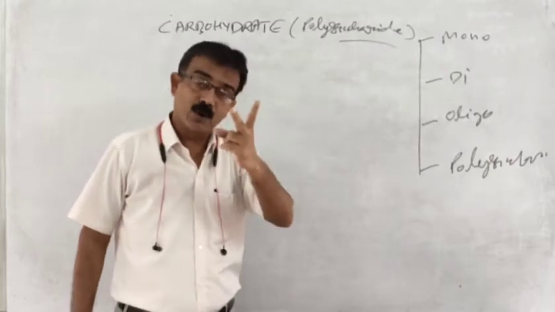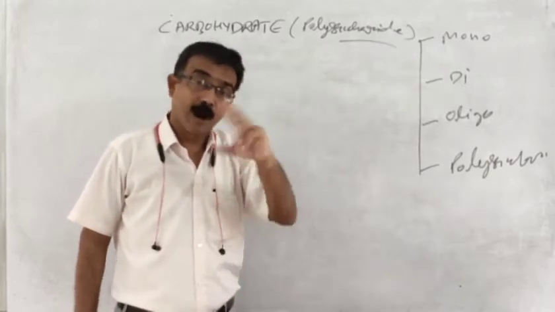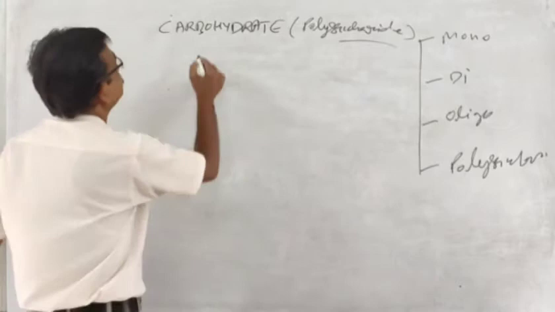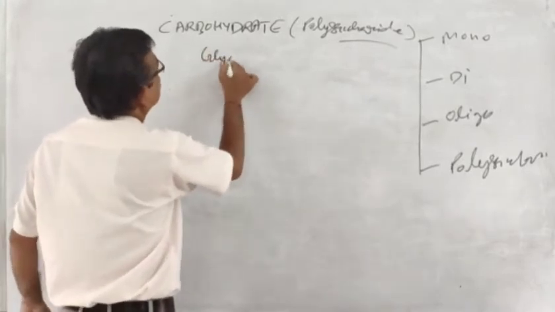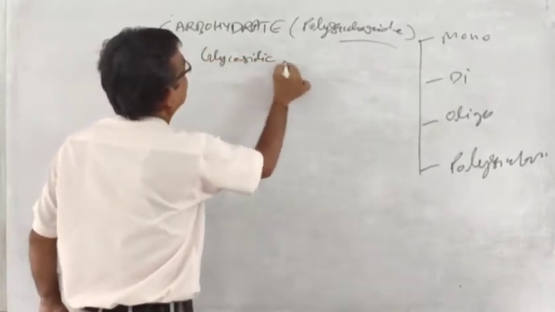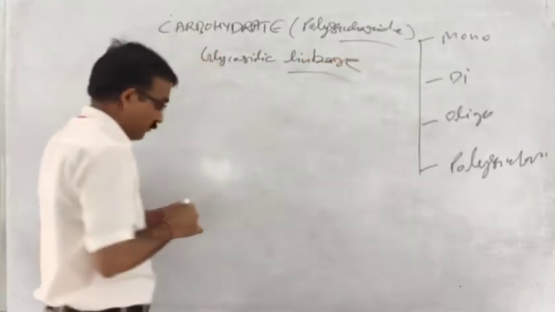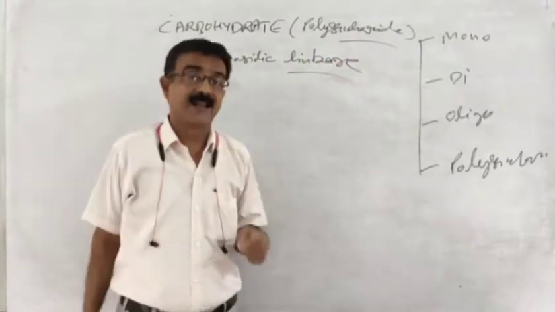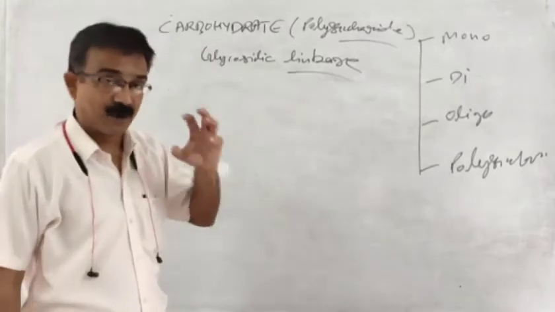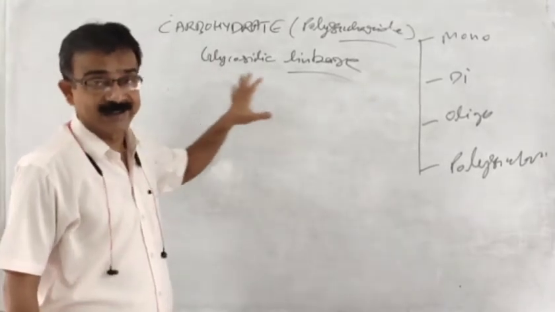When two monosaccharide units are bound together with the help of glycosidic linkage, one monosaccharide fuses with another monosaccharide with the help of this bond or link, that is, the glycosidic linkage.